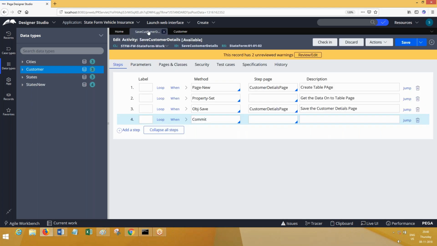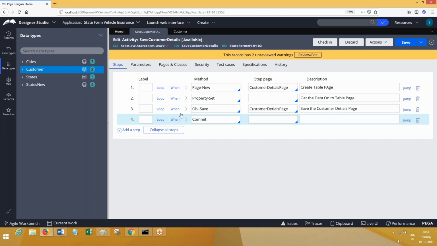How does it know? Internally, apart from your save query and update query, what queries have happened? A select query has happened internally. When you are performing OBS save, first it will do a select. If the select data is there, it will generate an update query. If the select data is not there, the select has failed, meaning data is not there, and it will generate an insert query. This is how OBS save generates either an insert query or an update query based on the internal select query that it runs. Everyone clear?